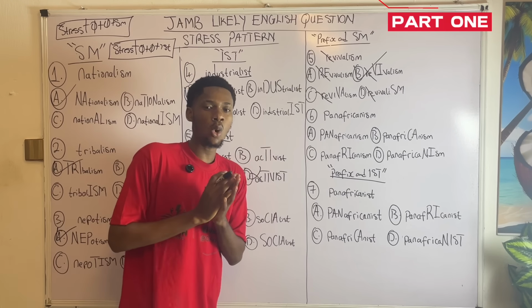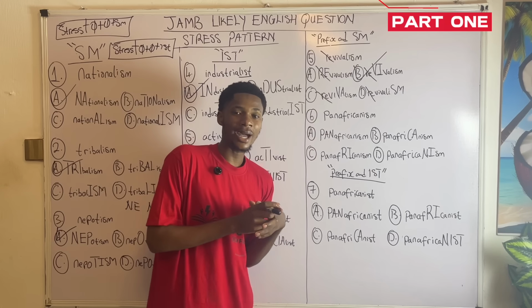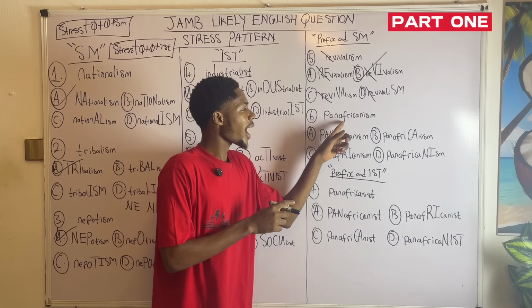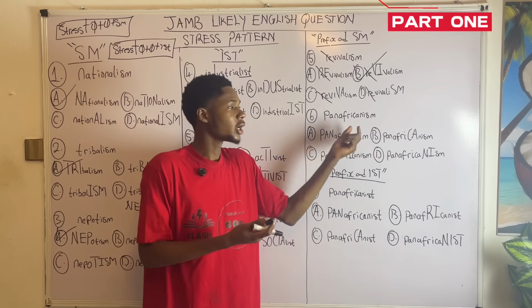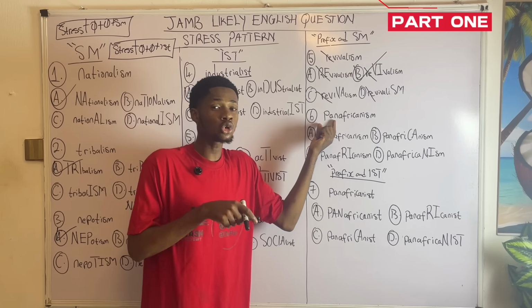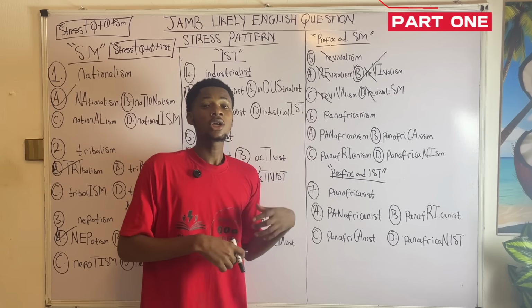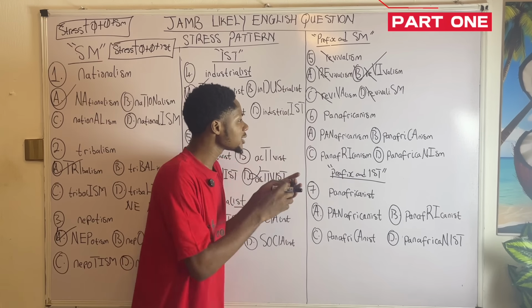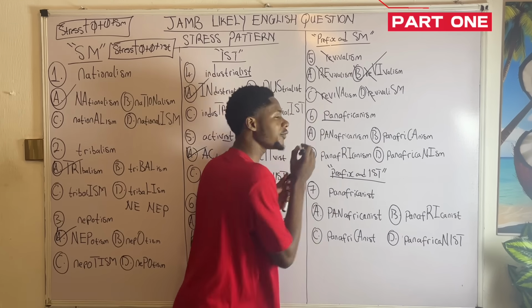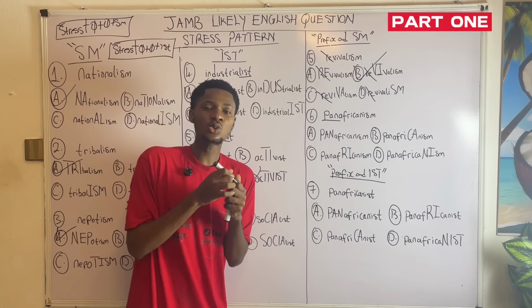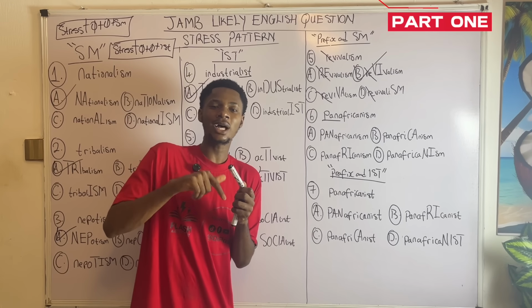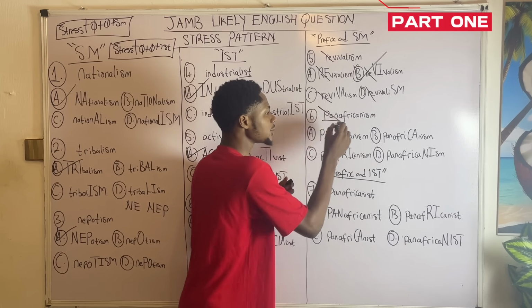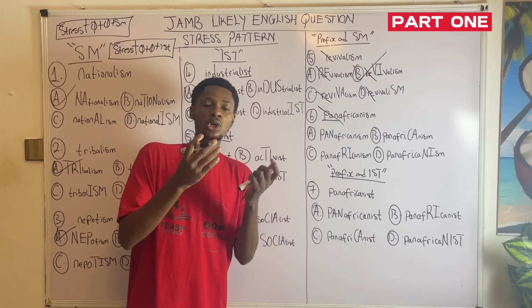You might not get the whole picture yet. That is why there is another example here. In this case, Africanism is a word, and pan is a prefix. Take note. If you did not know before, take note now. That is why you are here to learn. Pan can also be used as a prefix, so we have pan-Africanism. Hence, this pan here is a prefix. And the rule says, because we have a prefix in front of a word that ends with SM, cancel out the prefix and then stress it following the normal rule.